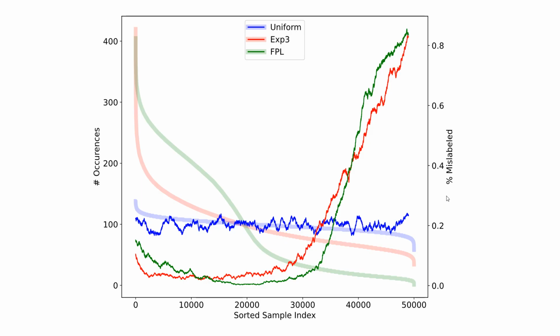Next, we aggregated the results from all the frames of the presented animation and overlaid them with the percentage of mislabeled instances within a 1000-instance sliding window from left to right of the plot. By analyzing the occurrence of mislabeled instances, we found that both algorithms learned to pick mislabeled instances least frequently. However, EXP3's strategy is less effective as it continues to pick mislabeled instances for exploration purposes.